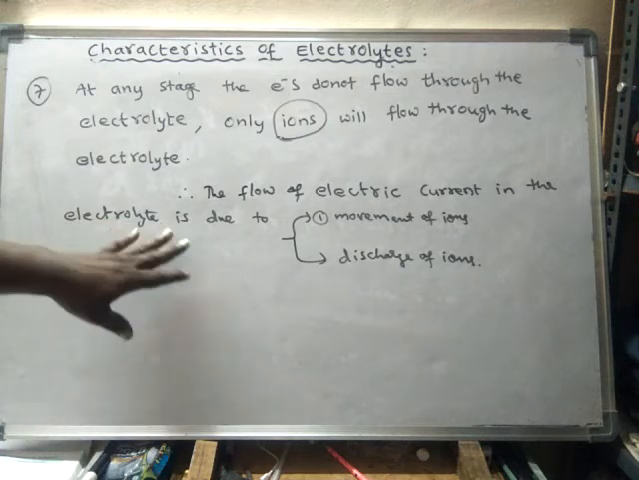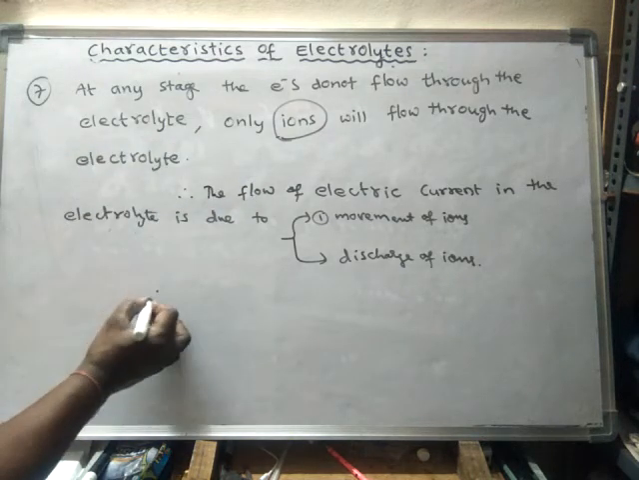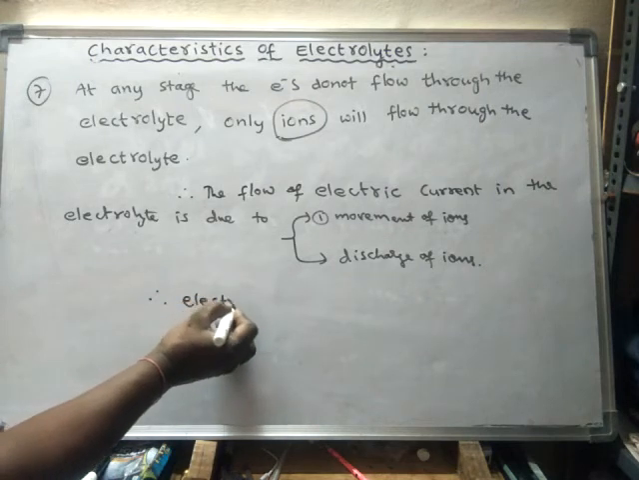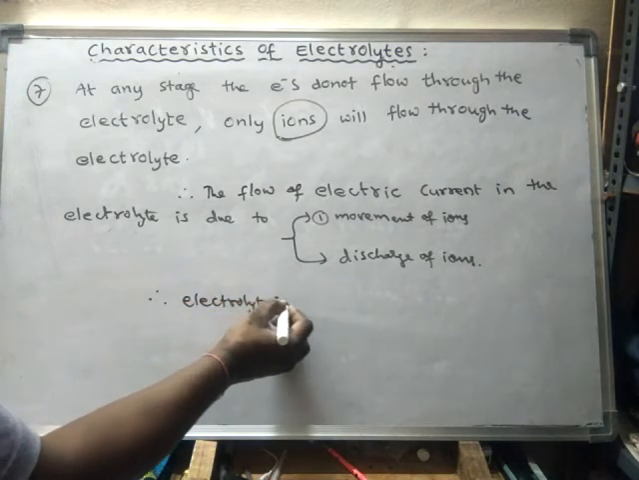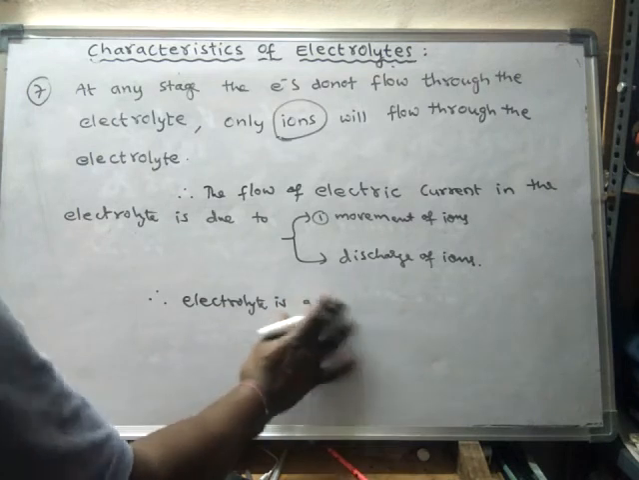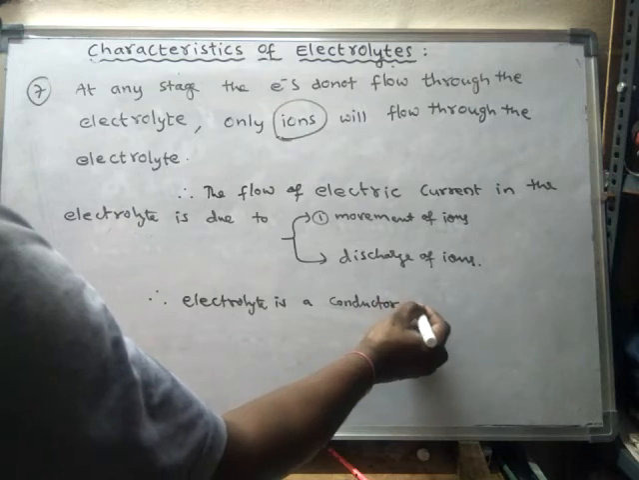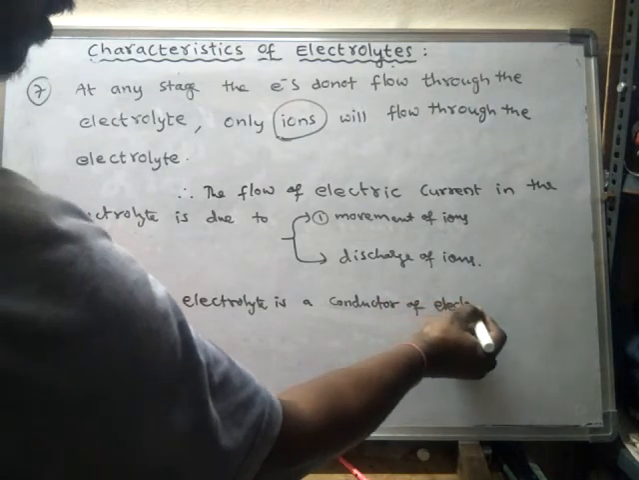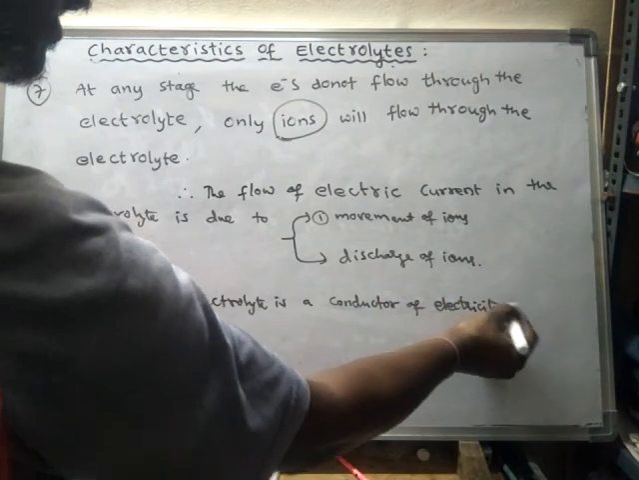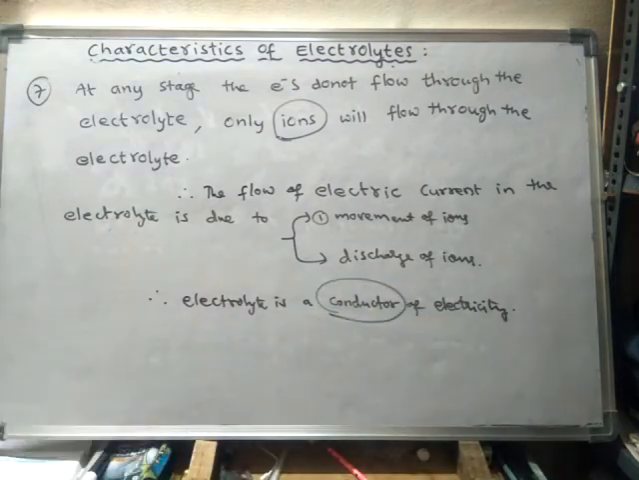Therefore, electrolyte is a conductor of electricity. Again, it may be a good conductor or a poor conductor. It depends upon the number of ions that migrate. So these are all the characteristics of electrolytes.